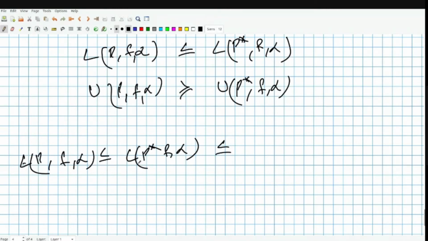And we always know that L is less than U(P star, f, alpha), and here you have U(P, f, alpha). So each time you have a refinement, you are making the numbers closer and closer, so to say.